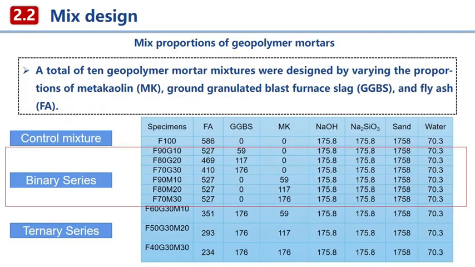Our mix design was the heart of the study. We formulated 10 different mixes. This included a fly ash control, a binary series where FA was partially replaced by either slag or metakaolin, and a ternary series where we incorporated all 3. For instance, F40G30M30 means 40% fly ash, 30% slag, and 30% metakaolin. All other parameters, like the activator-to-binder ratio, were kept constant.